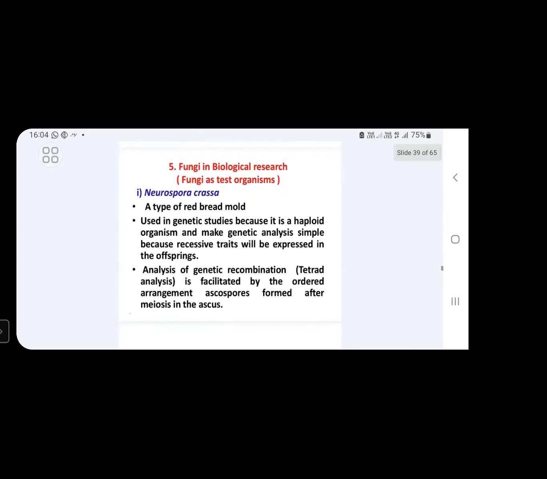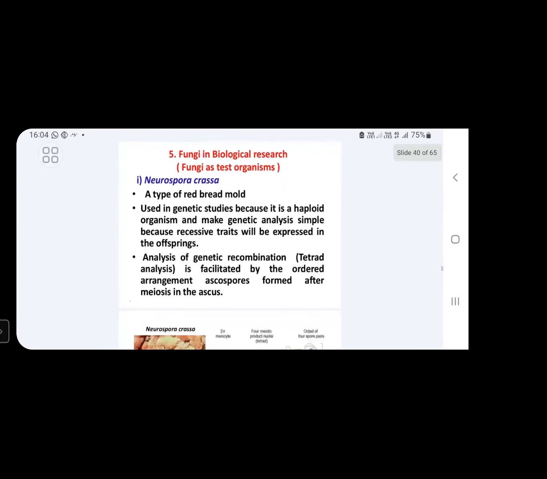Now we will discuss the role of fungi in biological research or in medicine. How these fungal species are used as test organisms, we will discuss here. I hope you have heard about this Neurospora crassa species, the most commonly used fungus in various genetic experiments. Neurospora crassa is commonly called red bread mold.